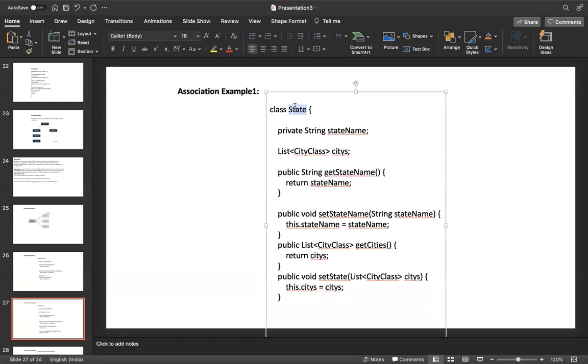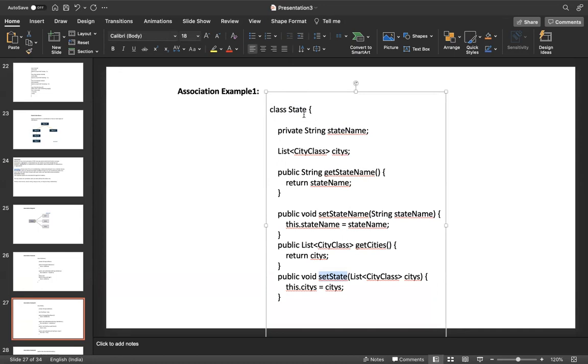State also has some properties: state name and a list of cities, with getStateName, setStateName, getCities, and setCities. Here it is providing a relationship between state and cities. How?